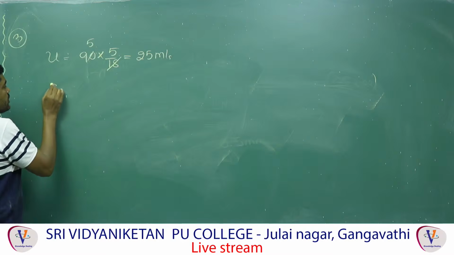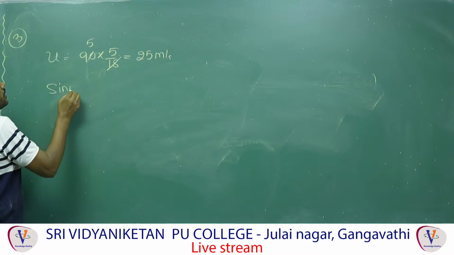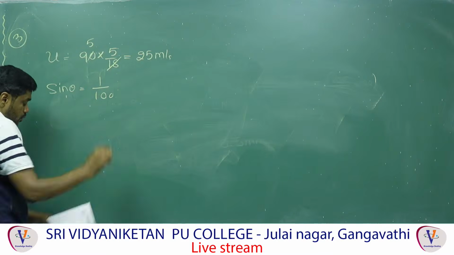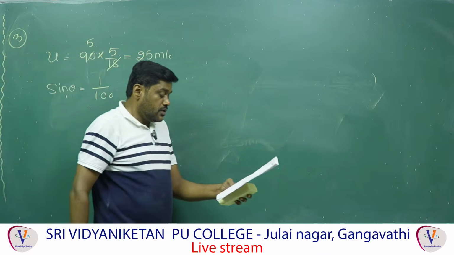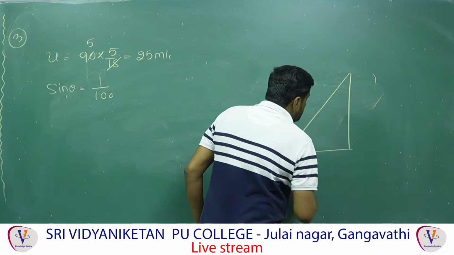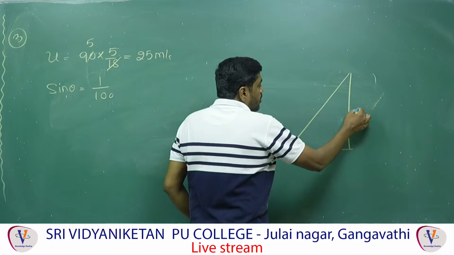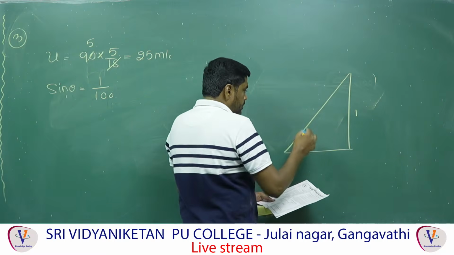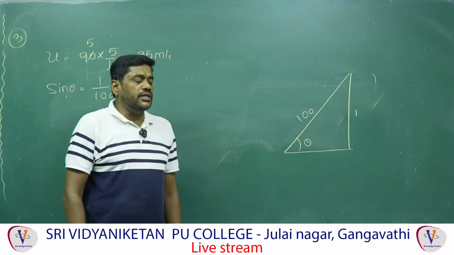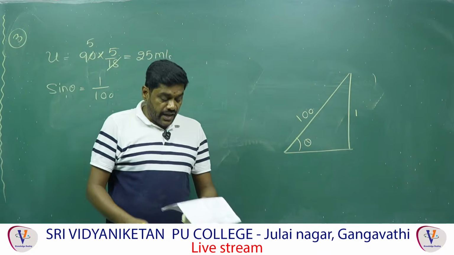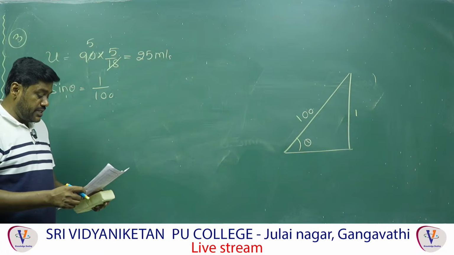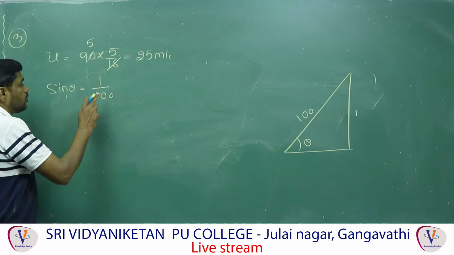And here slope means sine theta is equal to 1 by 100. So slope is equal to 1 by 100. If you take this as the inclined plane, and this is the 1 and this is the 100, therefore sine theta is always equal to 1 by 100. So 1 in 100 rise it is, so sine theta is equal to 1 by 100.